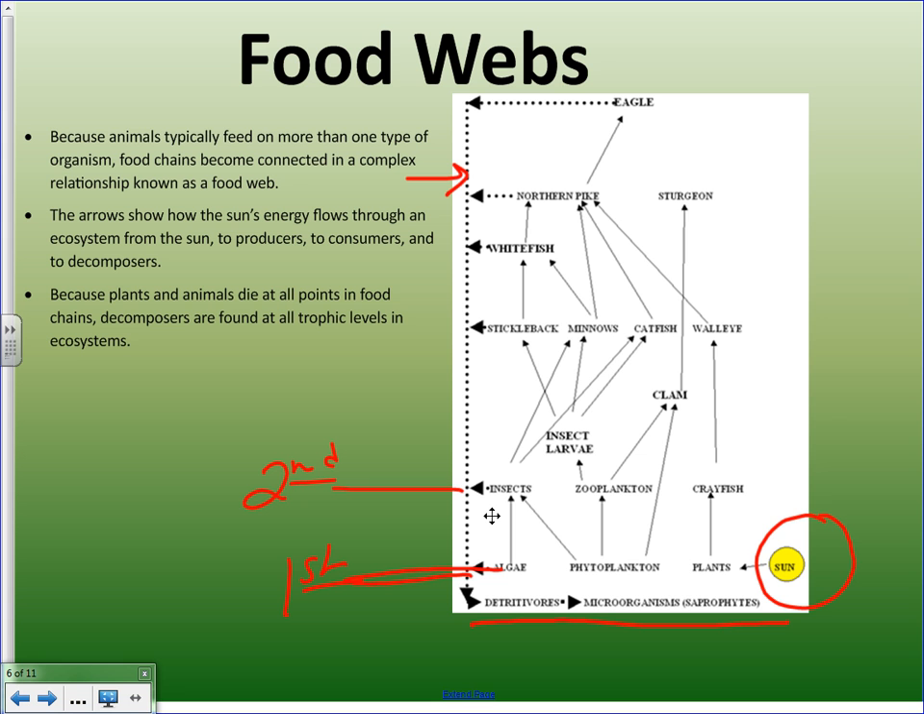Depending on what they're feeding on, they could either feed here, and this could be the third, or they could feed here, and this could be the third. So it all depends on the food chain that you're feeding on if we look at the different organisms.